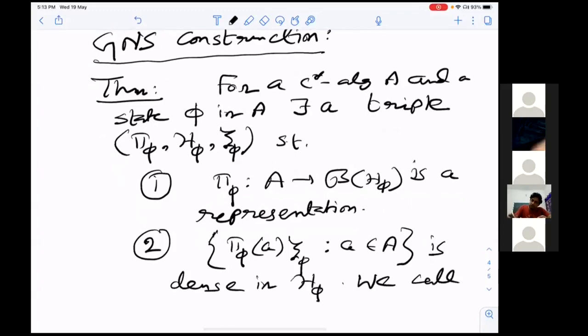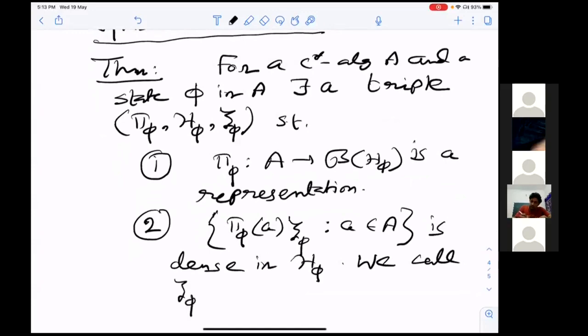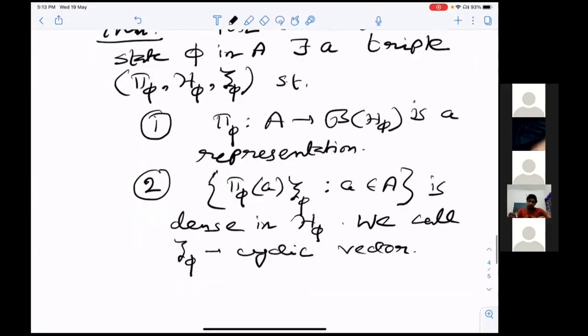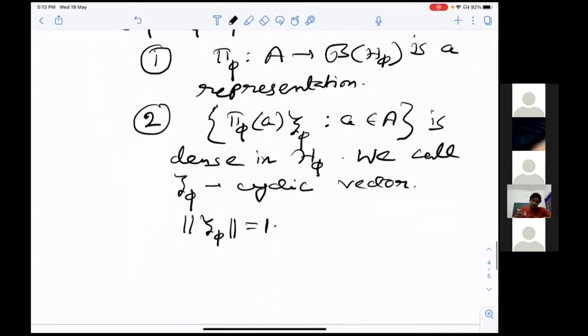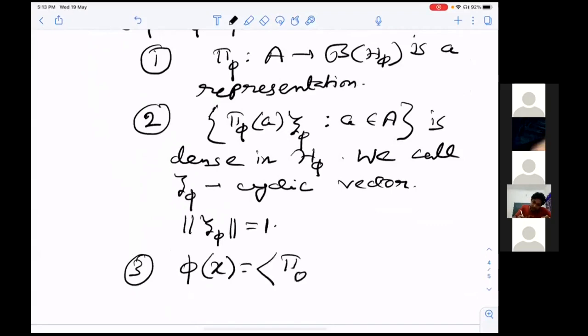We call ξ_φ a cyclic vector, and also this is a unit vector. And third one is that φ is recoverable from the representation: φ(x) = ⟨π_φ(x)ξ_φ, ξ_φ⟩ for all x in A.